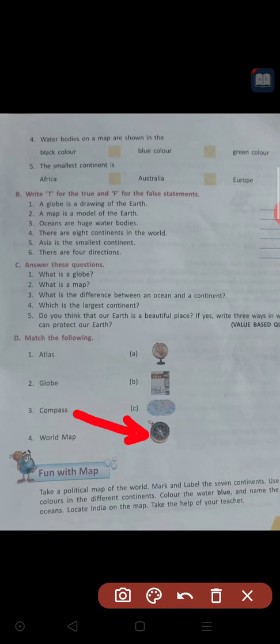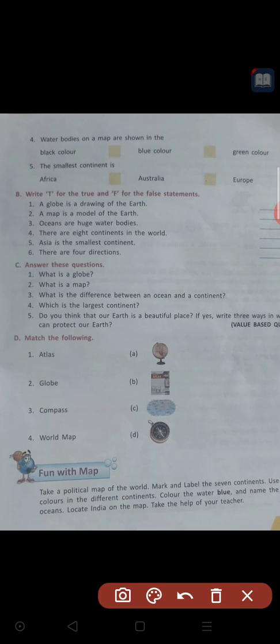Compass. Clear? And the last one, it is there. World map. World map means the whole earth will be drawn on this flat surface. That is called a world map. It means the total world will be there on that flat surface. It is world map. The one that remained here is C. World map.